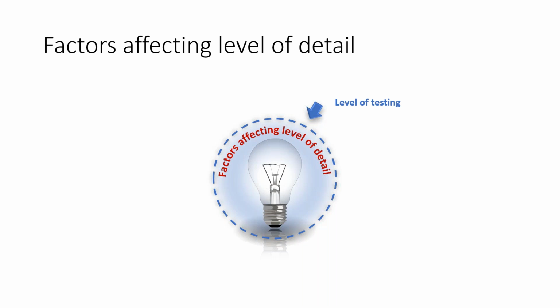When you come down to unit level, integration level and system level testing, thoroughness is very important to find defects, so you may choose to work at a low level of detail, meaning you will do much more formal documentation. You will build more detailed documentation about your test analysis activity. So level of testing can affect whether it should be very detailed or less detailed.